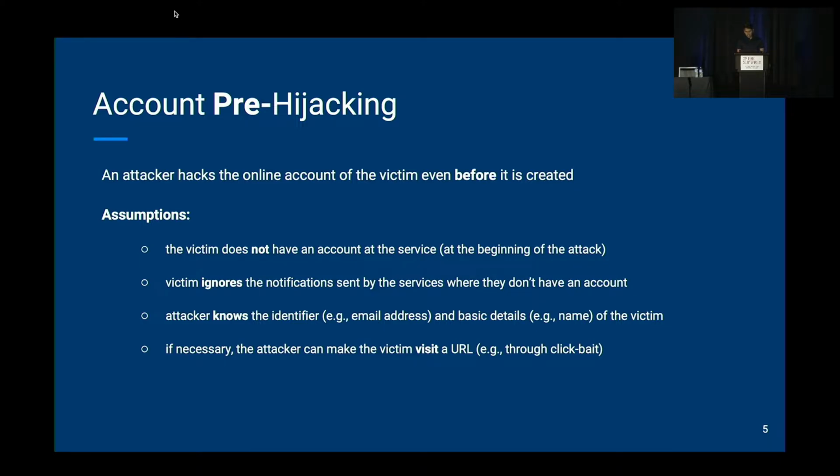For some account pre-hijacking attacks, we need the attacker to be able to make the victim visit a URL. This is a realistic assumption because it can be achieved through, let's say, clickbaiting. We also make other basic assumptions: the victim has security knowledge and cannot be phished, and the service is secured with all the updates on the libraries and everything.